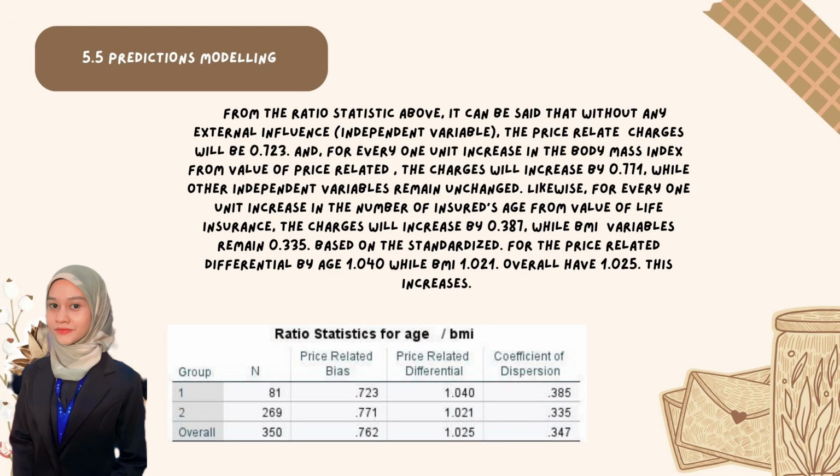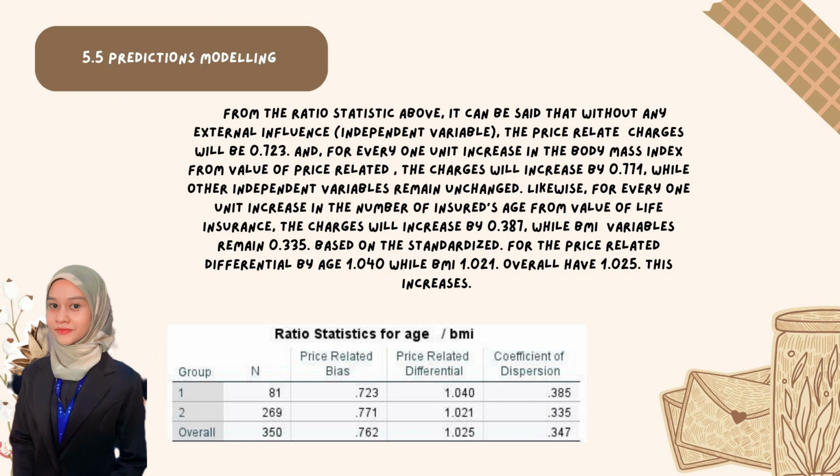The last is prediction modeling. From the regression statistics above, it can be said that without any influence from independent variables, the price related charge will be 0.723, and for every 1 unit increase in the body mass index from the value of price related, the charge will increase by 0.771, while other independent variables remain unchanged.